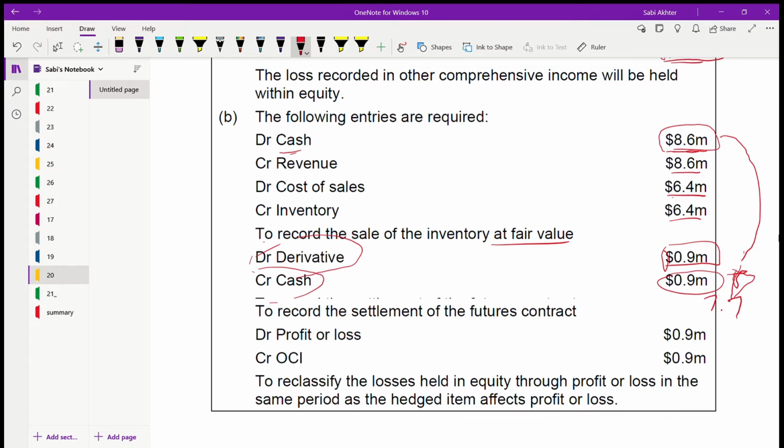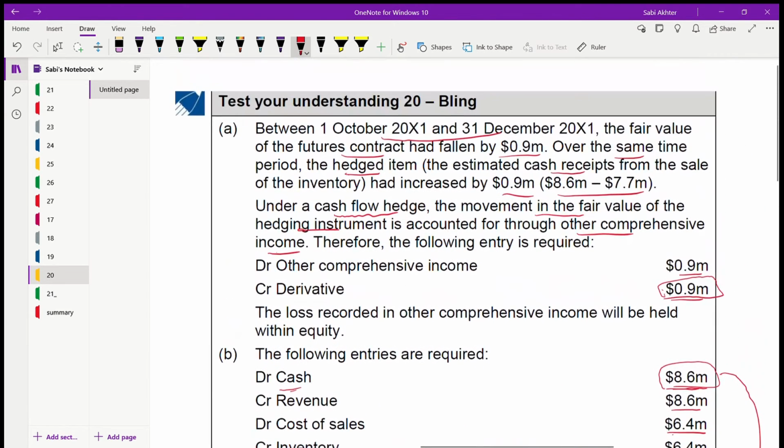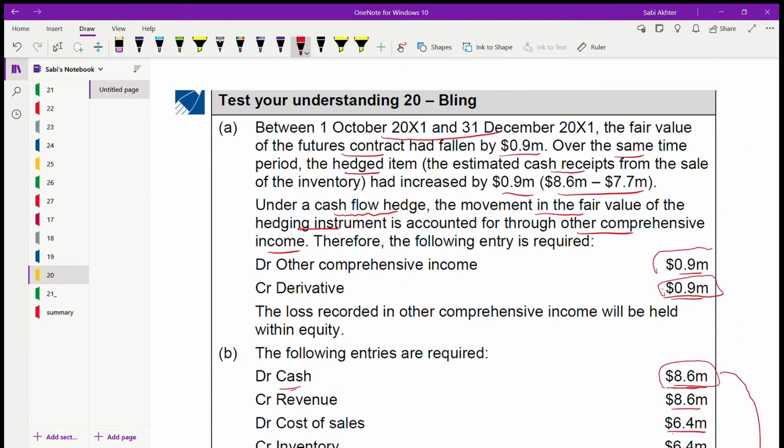Next, when you are settling the future contract, you have to reclassify whatever you have recorded in OCI to profit and loss. Remember, there was a loss, right? Those losses were recognized in OCI. Now you need to reclassify it into profit and loss. So it goes to profit and loss as debit. Earlier, if you see here, we had debit OCI. Now it is debit profit and loss.